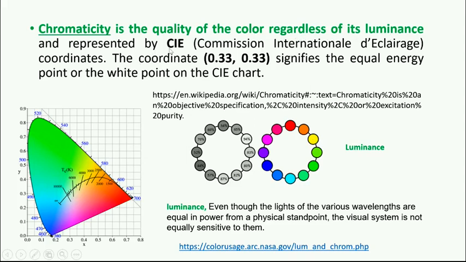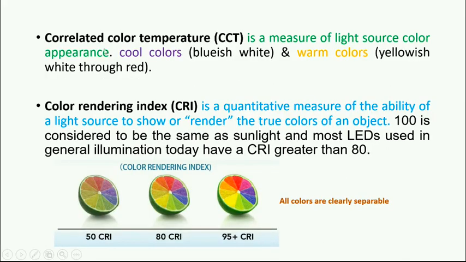It is represented by the CIE diagram, from the French Commission Internationale de l'Eclairage, and the white color comes here. It is 0.3 here, 0.3 here. That is, 0.33 signifies the equal energy point, the white point. Okay. So more details are here. If you come across any doubt, please contact me.